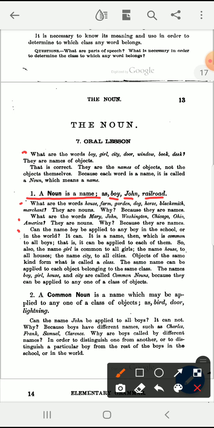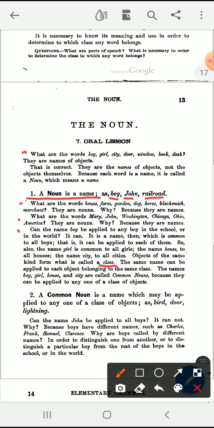Objects of the same kind form what is called a class. The same name can be applied to each object belonging to the same class.